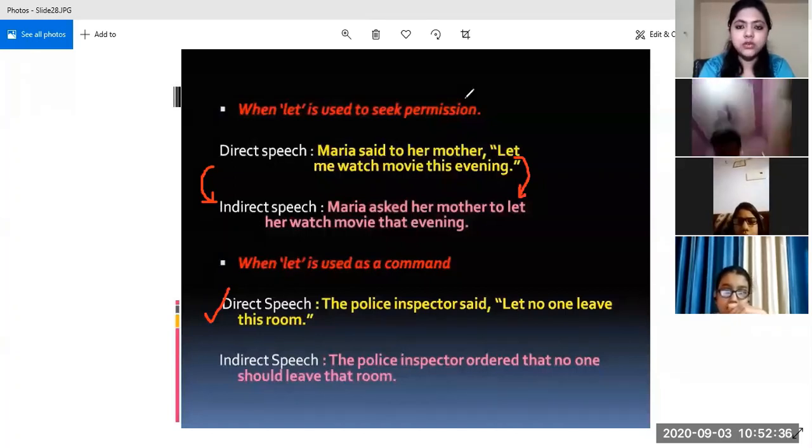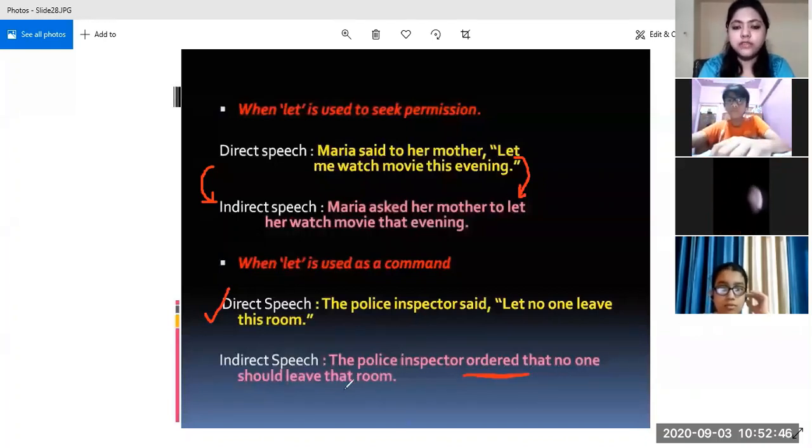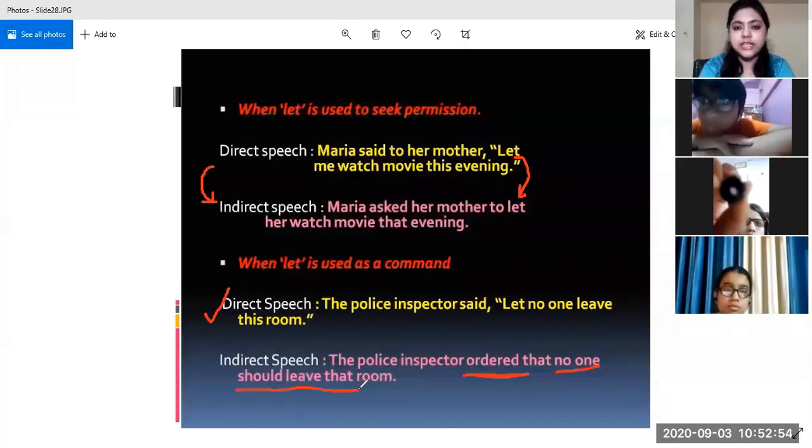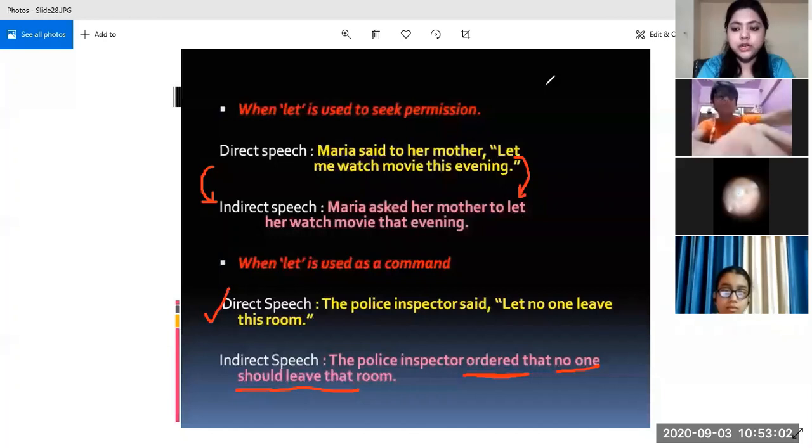So let us see how we change it into indirect speech. The police inspector ordered, because he's giving the order, that no one should leave the room. Again "should" comes over here. So in two ways we change the sentence which has "let". When it is seeking permission, we write "to let", and otherwise we write "should". All right, is this much clear to everyone?